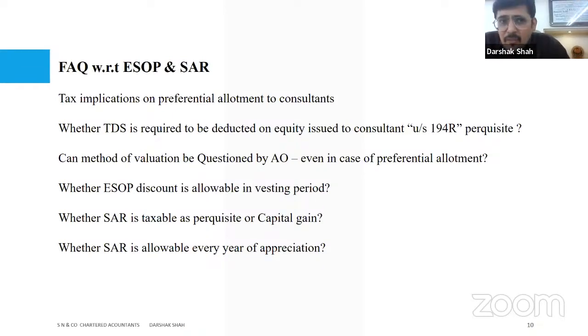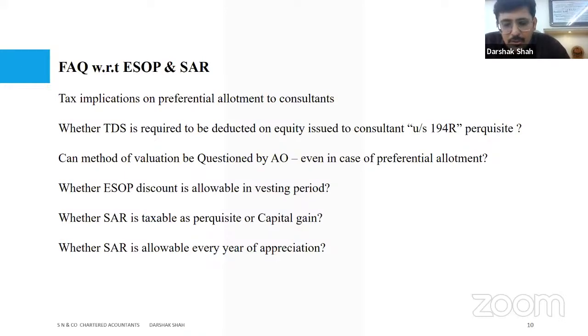Let's say I am a consultant and there is a company whom I am going to advise over a span of time so that its price appreciates. Today, if I'm entering into an agreement with them, and because of that I'm getting a certain number of shares, then question number 1 is, at stage 1, what is going to be the character of that particular income? That sweat equity which I got at the first stage, what is going to be the character of that? That's point number 1.